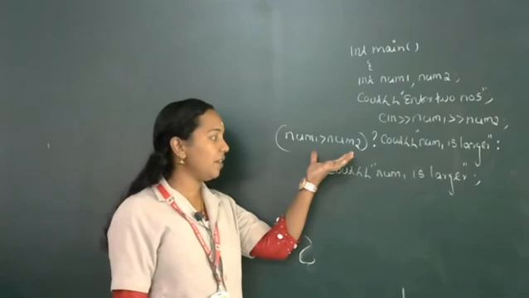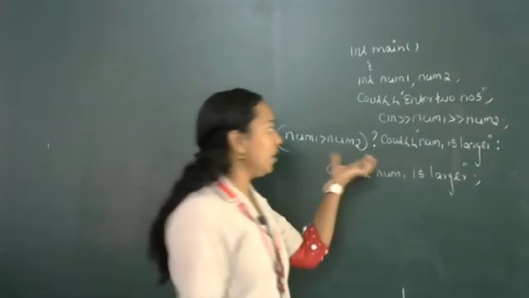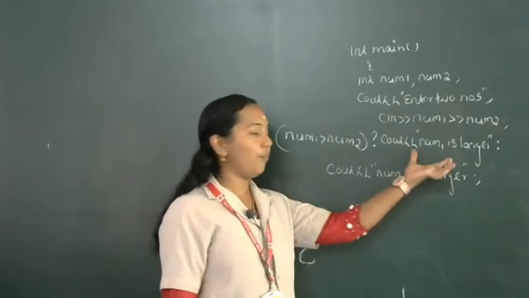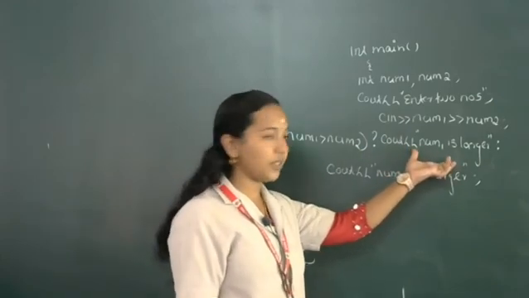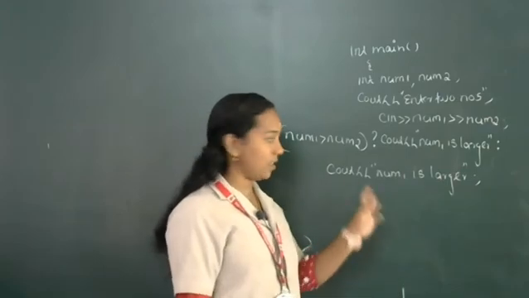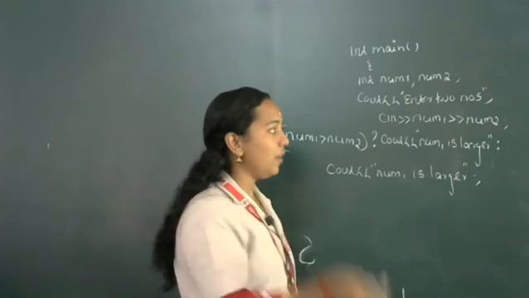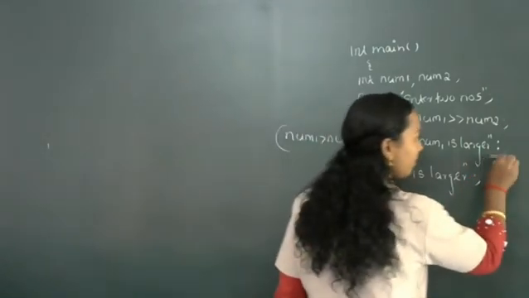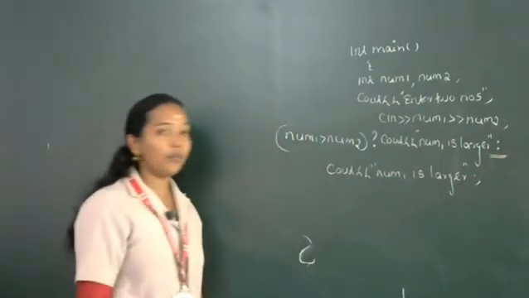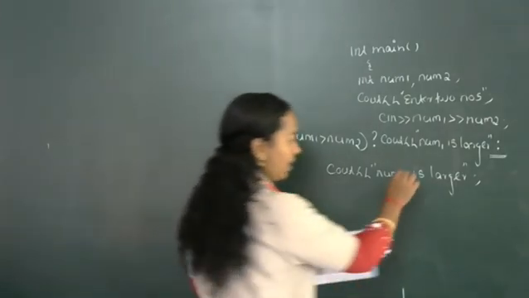The condition we are enclosing between the parentheses and then the question mark is present. If the condition is true, the first statement will execute. What is the first statement? Num1 is larger. Otherwise, the num2 statement will execute. To separate the true value and false value, we are using colon. Cout num1 is larger, cout num2 is larger.